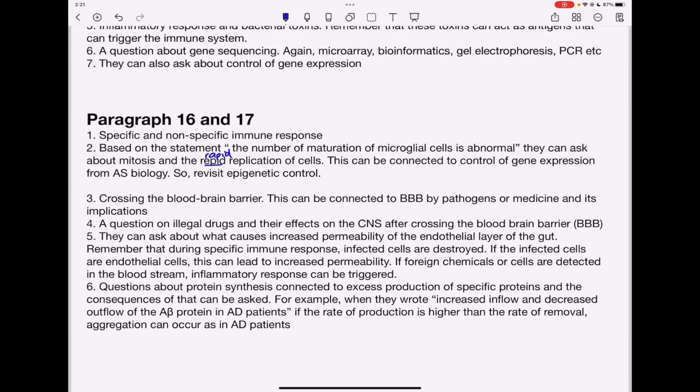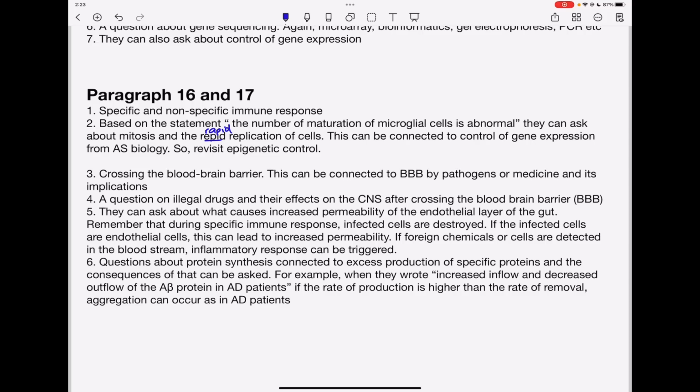They'll also ask questions about crossing the blood-brain barrier, and again, this can be connected to pathogens, medicines, as well as illegal drugs, and how these can cross the blood-brain barrier and affect the central nervous system. They can ask about what causes increased permeability of the endothelial layer of the gut. You need to remember that during specific immune response, infected cells can be destroyed. And if these infected cells are endothelial cells, these can lead to increased permeability. And if foreign chemicals or cells are detected in the bloodstream, inflammatory response can be triggered.